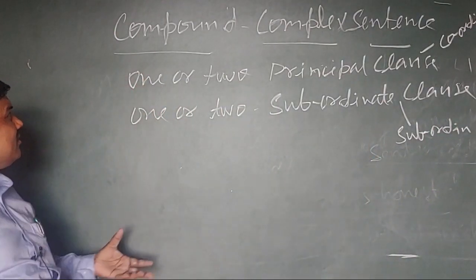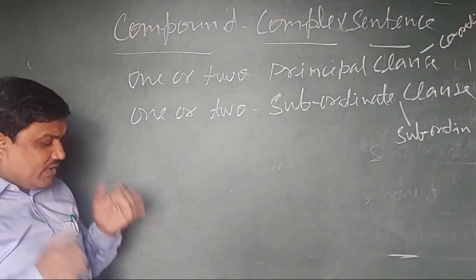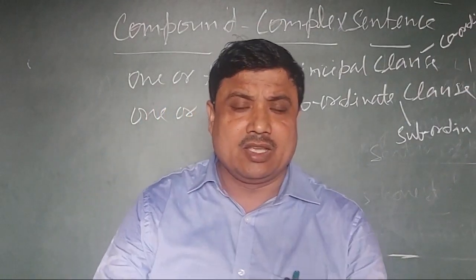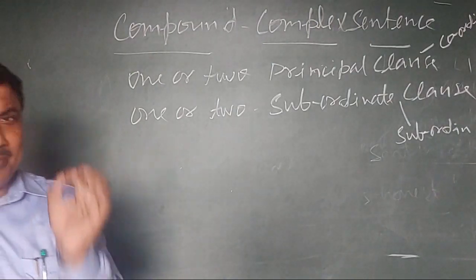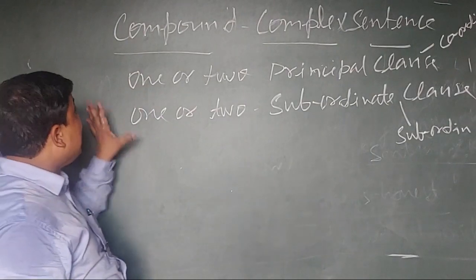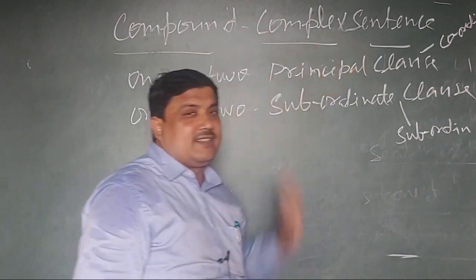Try to understand, students. Which sentence is called a compound complex sentence? When we mix both sentences, complex and compound, together, in that condition, that is called a compound complex sentence.